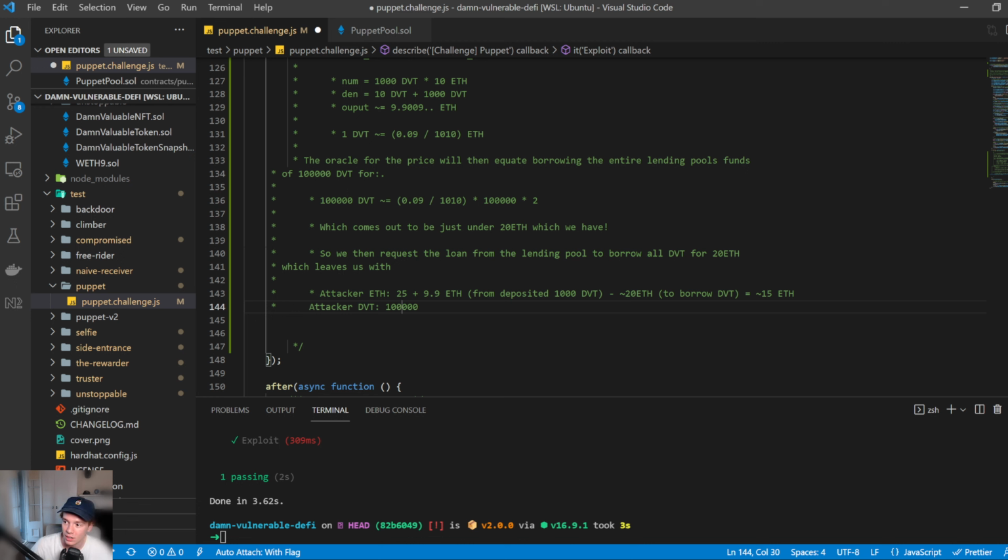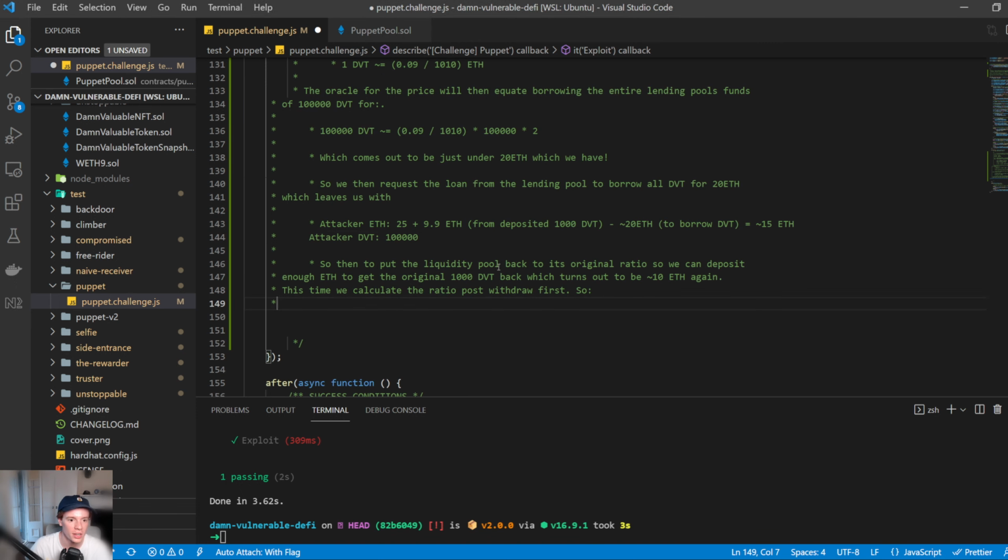So then, to put the liquidity pool back to its original ratio, that 10 to 10 value or 1 to 1 value, we can deposit enough ETH to get the original 1,000 tokens back. And that turns out to be around 10 Ethereum again. So this time we calculate the ratio post-withdrawal. Instead of saying we're going to deposit 1,000 tokens, we're going to say, I want to get 1,000 tokens back. How much ETH do I need to deposit?